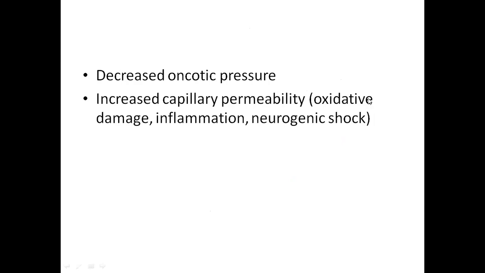Free radicals, especially reactive oxygen species, nascent oxygen, OH plus, O2 minus, these are the reactive oxygen species normally produced in your cell metabolism, but from time to time they are removed by your peroxisomes.